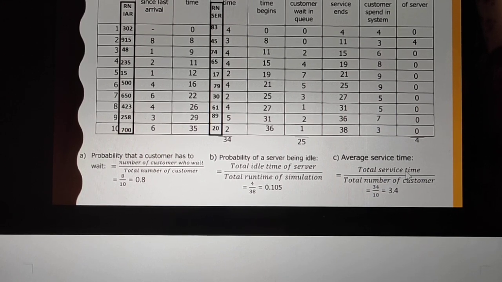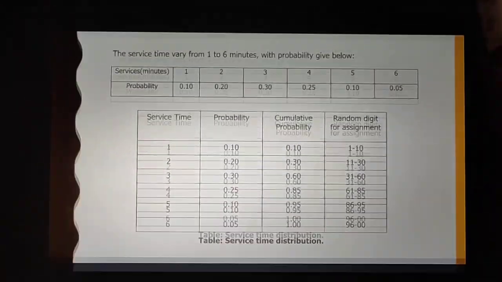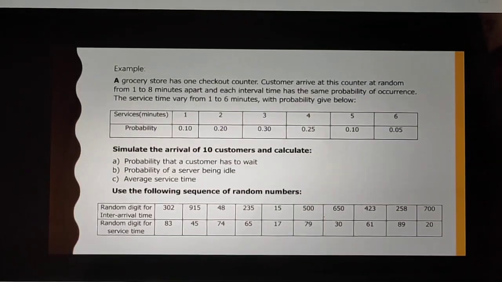For average service time, we use total service time divided by total number of customers. The total service time is 34 and the total number of customers is 10, so we are left with 3.4. That's how we can solve our modeling and simulation problem in a single channel using the concept of random numbers.